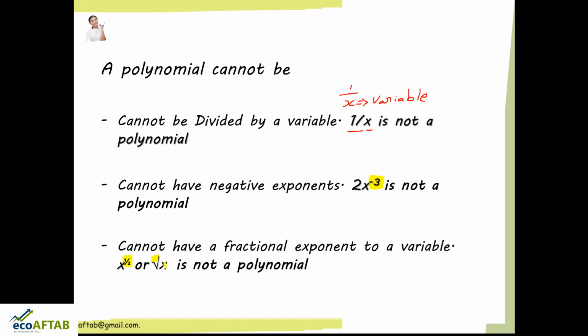It cannot be a radical number, like root x, root y, root z. All these things are not possible. If the polynomial is divided by a variable, it is not possible. A polynomial having a variable with a negative exponent is not possible. A polynomial having a variable with a fractional component is also not possible. So all these are the points which say what cannot be a polynomial.